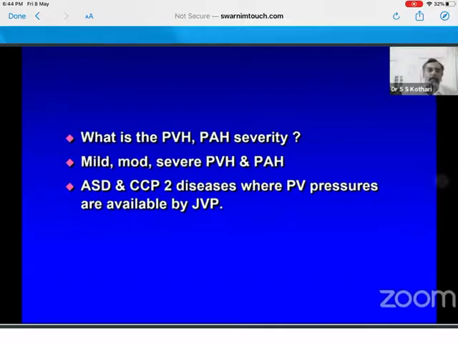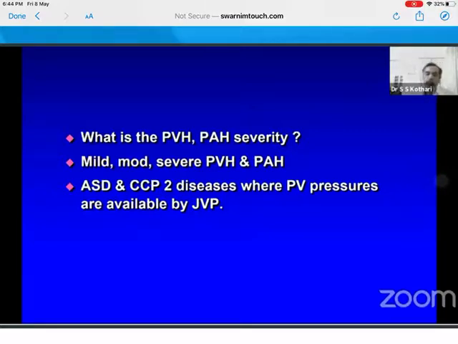So at the end of each case, you are asked what is the PVH and the PH severity. You know the classification of mild, moderate, severe PH, and you are supposed to make a guess. Now for PVH, we don't find direct evidence other than a history of dyspnea or the presence of a third heart sound. PH, we back compute from PVH and a finding of loud P2.